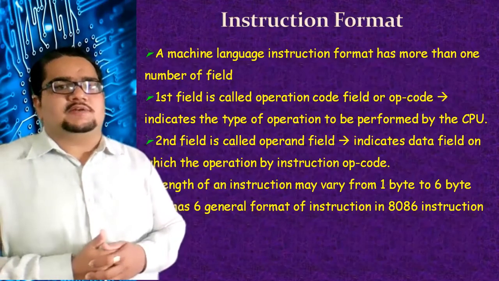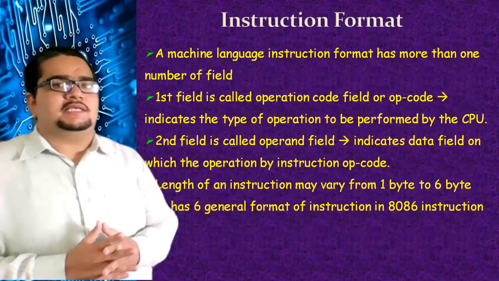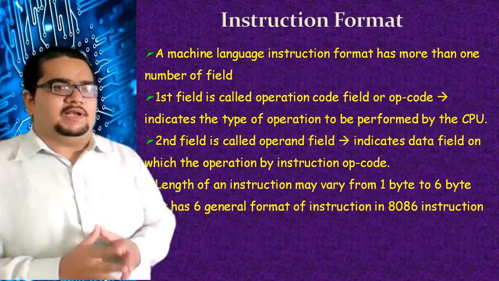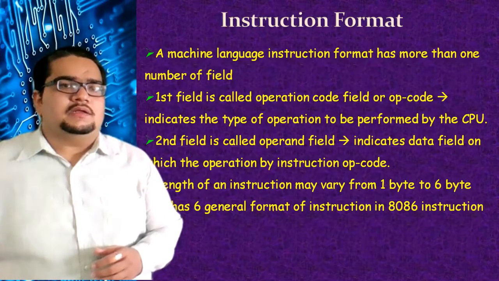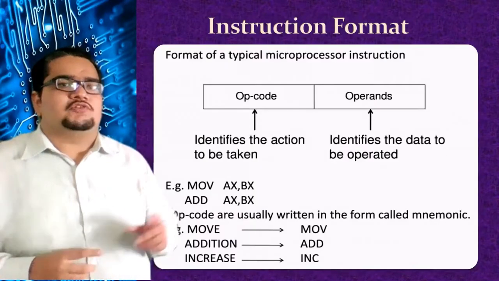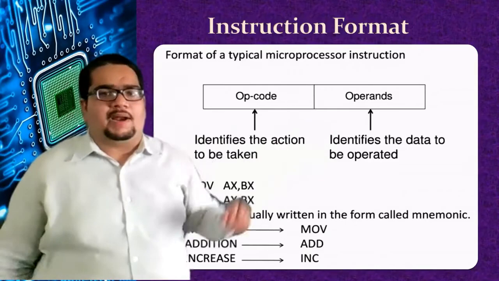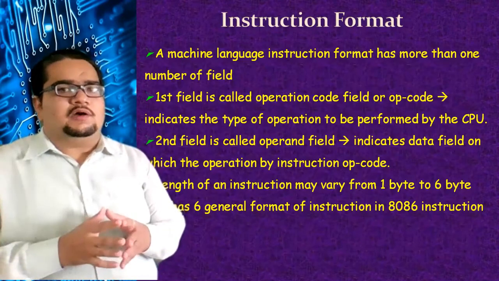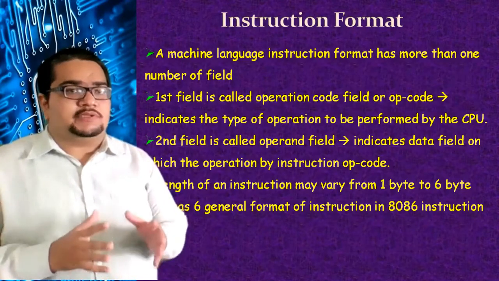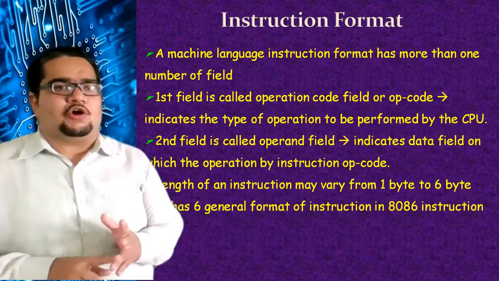So about the instruction formats, we have to understand that a machine language instruction format has more than one field. Earlier, in the general format indication, I have shown you that there are two fields. One is opcode, another is an operand. But to be more specific, there can be more than two fields. In general, there are two fields, that is operation and operand.